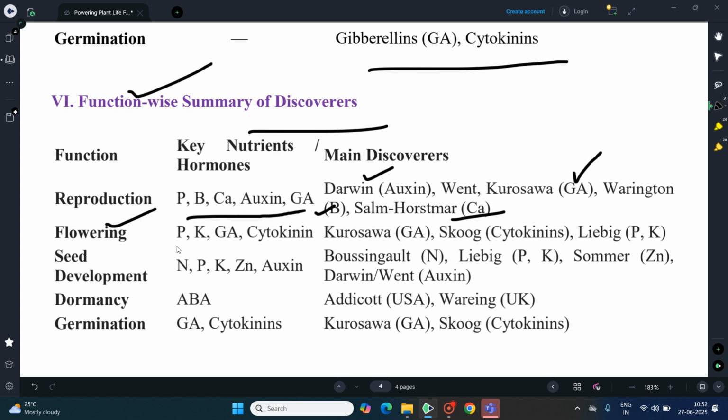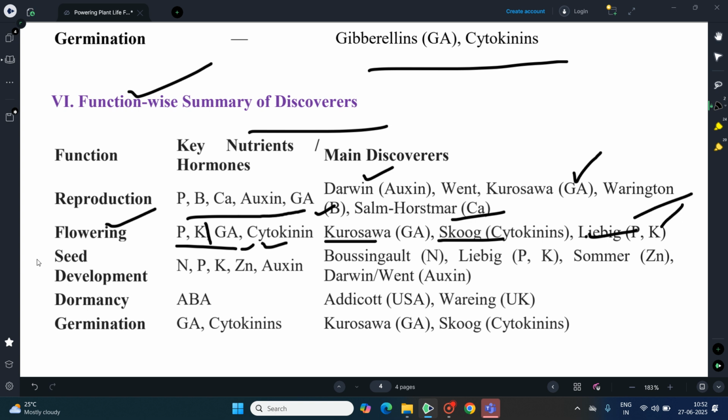Flowering, only two nutrients, P and K, and GA and cytokinin. GA was discovered by Kurosawa, and cytokinin by Skoog, as well as Liebig with respect to P and K.